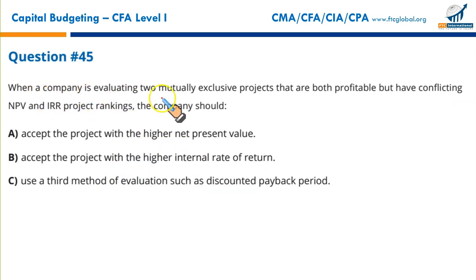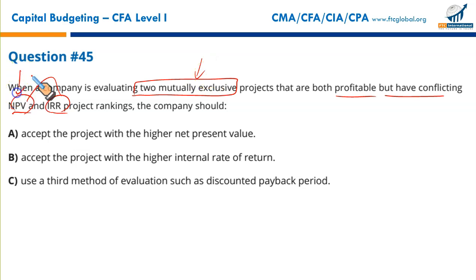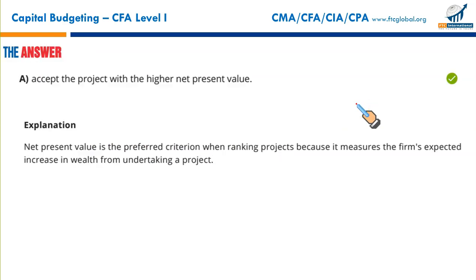When a company is evaluating two mutually exclusive projects, mutually exclusive means either or. When a company is evaluating two mutually exclusive projects that are both profitable but have conflicting NPV and IRR, we have discussed a little while earlier that when there's a conflict between NPV and IRR in two mutually exclusive projects, you should go with NPV. The company should accept the project with the higher net present value. There we go, and that's right. A is your correct option. Next.